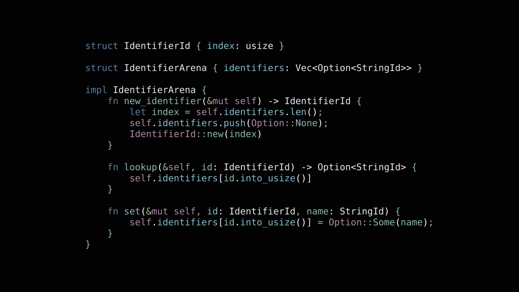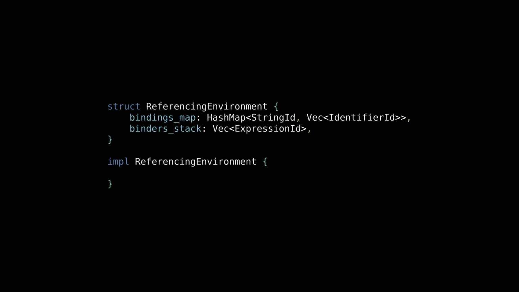Later, we'll be performing two top-down traversals of the input expression, the first time for creating constraints, and the second time to choose parameter names satisfying those constraints, renaming bound variables as needed. We'll need a representation for the state of identifiers in scope and what they are bound to. For this, we introduce this referencing environment structure. The bindings map field holds an association from parameter names in the input expression to a stack of undetermined identifiers. This map allows us to perform lookups by name. The stacks held as values in the map allow us to represent the shadowing of bindings.